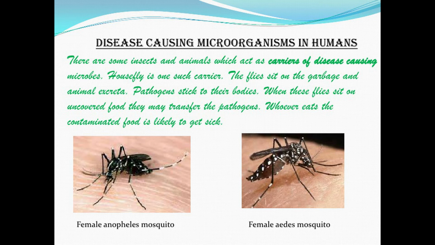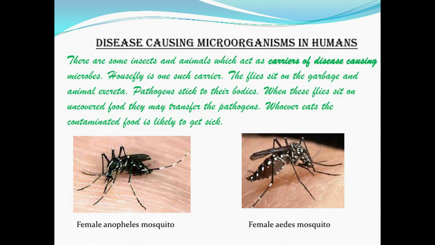So there are different carriers. Carriers may be small organisms, insects like mosquitoes, or other carriers like water and air; we can see all these carriers around us. One of the important carriers is the mosquito. There are some insects and animals which act as carriers.